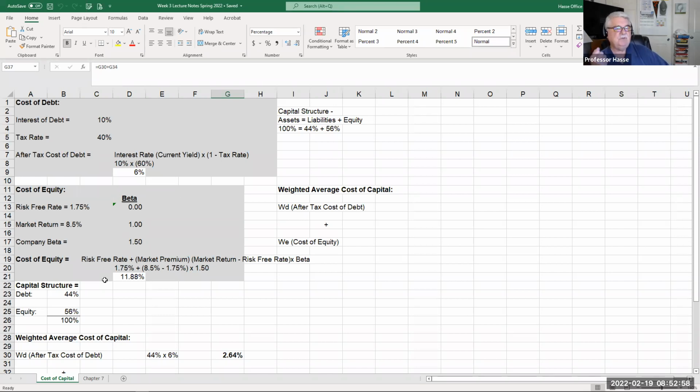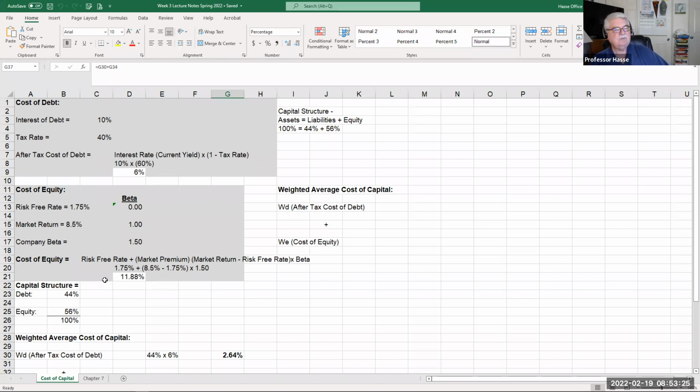So now I have two numbers. I have what it's costing the company after taxes to borrow money, and also what it's costing them in capital to put their equity value on the market for investor investment: 11.88% cost of equity by the capital asset pricing model, 6% cost of debt after taxes.